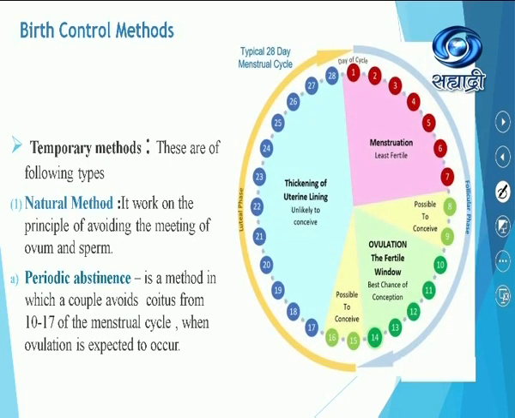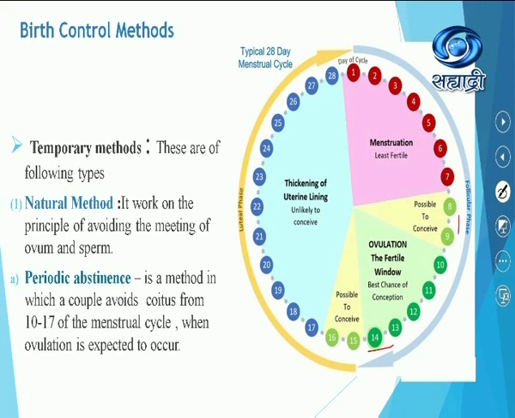See this type of a table, how it shows. Suppose day of the cycle 1 to 7, this is the menstrual phase. After 7 it is possible to conceive. Though on the 14th or 13th or 15th day the ovulation takes place and the secondary oocyte is given out from the ovary, still 3 to 4 days before and 3 to 4 days after, that is from 10 till 17 days, if they avoid the coitus, then there are chances of avoiding pregnancy.